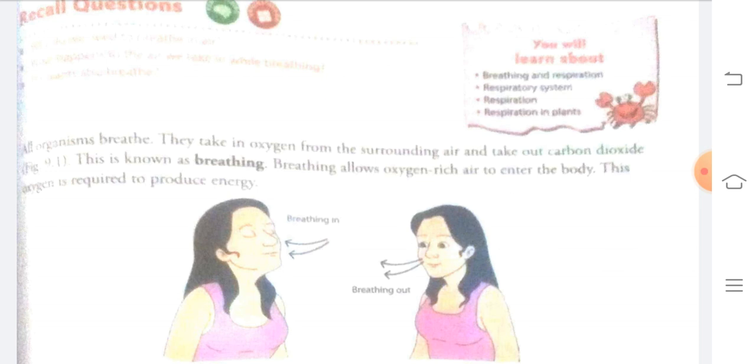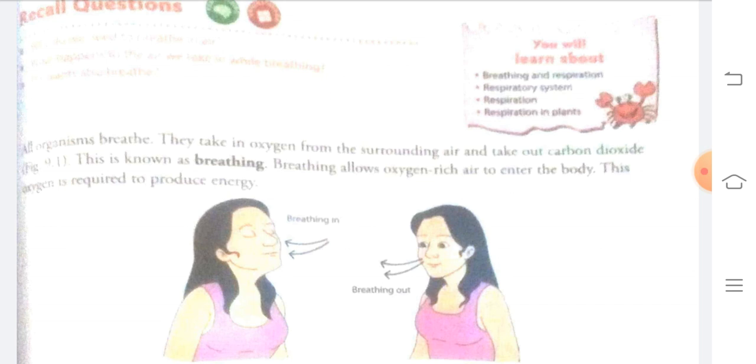Breathing is taking in oxygen and giving out carbon dioxide. We always consider that respiration is taking in oxygen and giving out carbon dioxide, but no. The process of taking in oxygen from the surrounding air and giving out carbon dioxide is known as breathing.